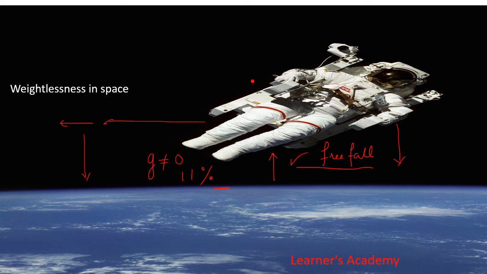Got it? The velocity of free fall is the same for the spacecraft as well as for the astronaut or any other object in space. So if some object is released by the astronaut, it remains stationary with respect to him, and it looks as if it is a weightless thing.